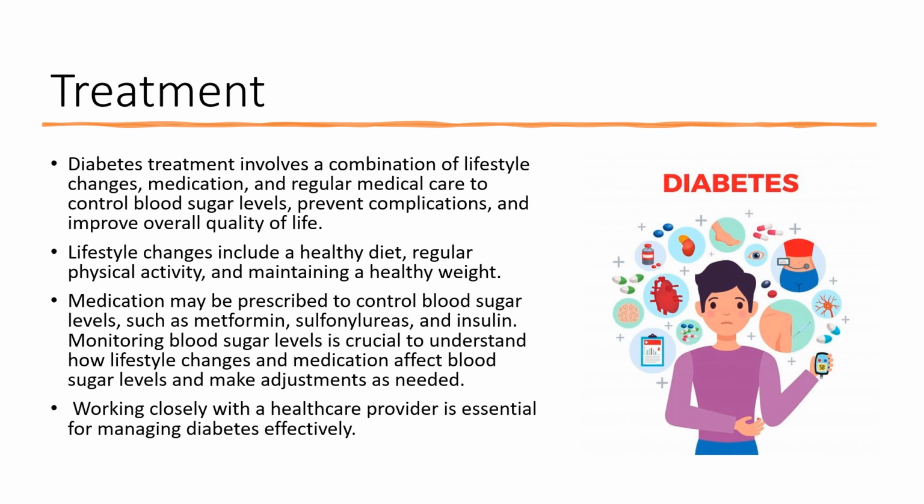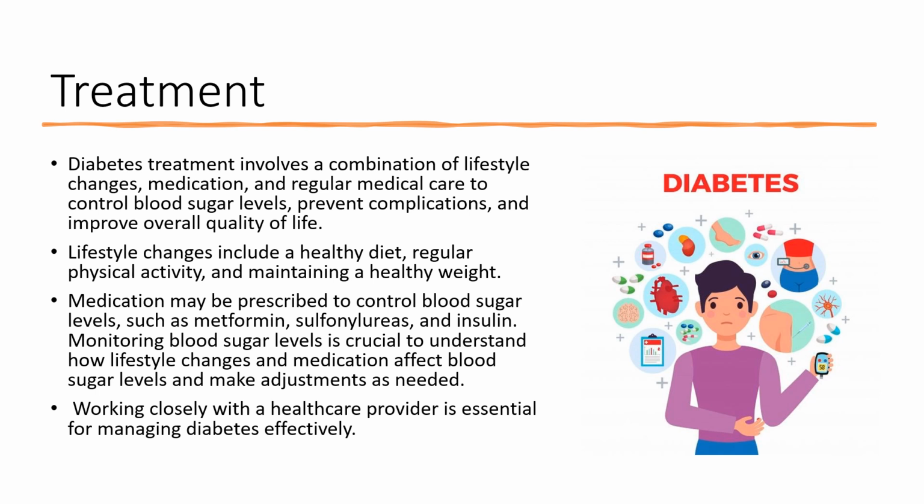Third is maintaining a healthy weight. Losing weight, if necessary, can help improve blood sugar control and reduce the risk of complications. In addition to lifestyle changes, medication can be prescribed to help control blood sugar levels. The type of medication prescribed will depend on the type of diabetes and the individual's specific health needs.